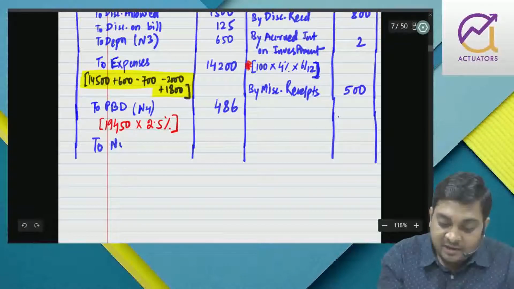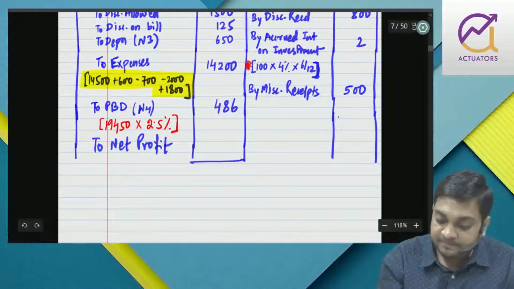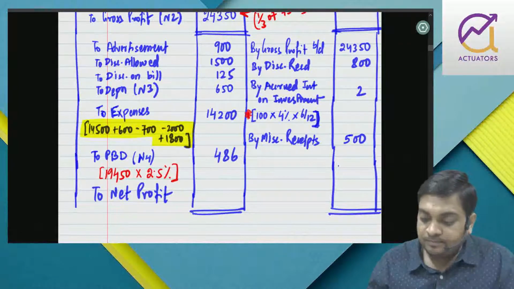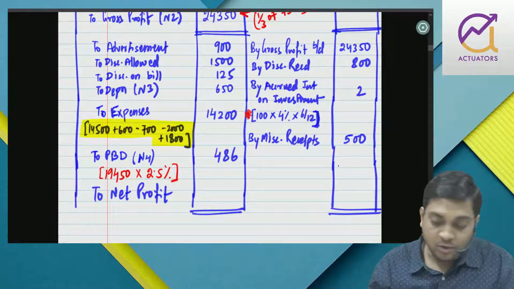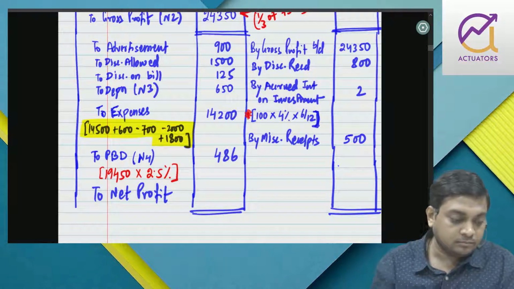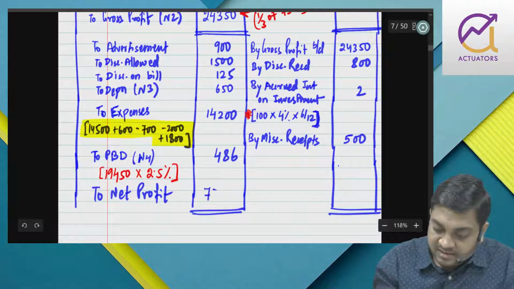So now you can get to net profit. I think now everything is okay. That comes to how much? 7791.